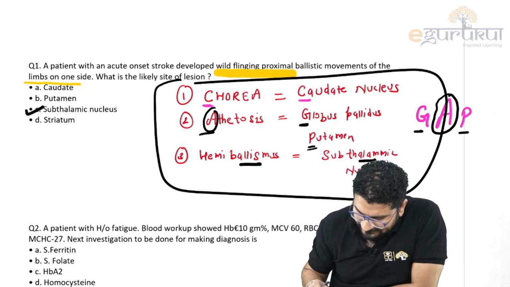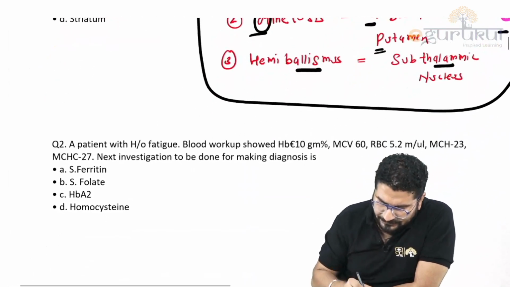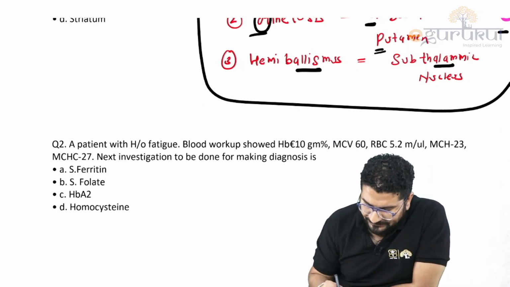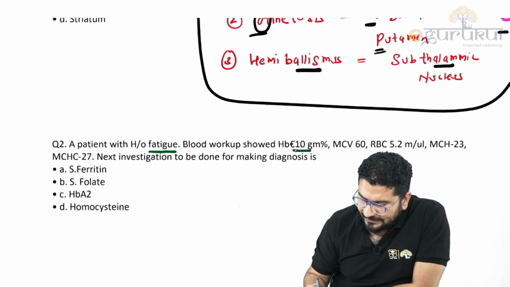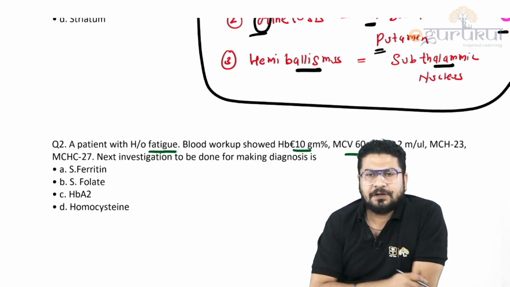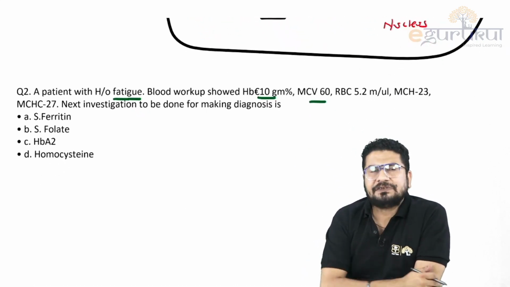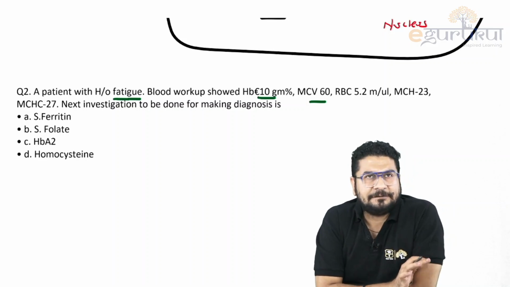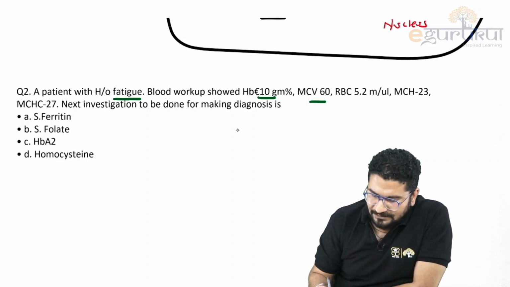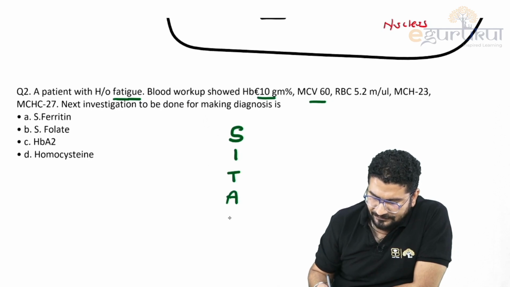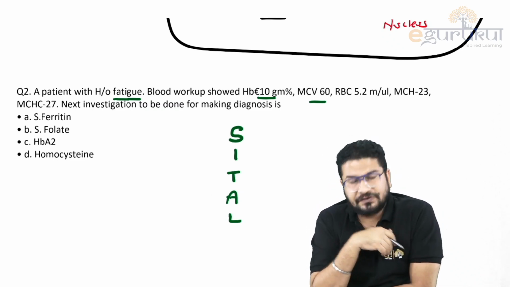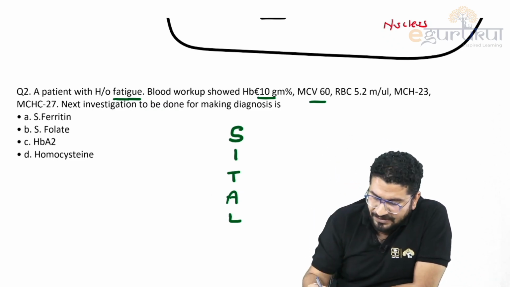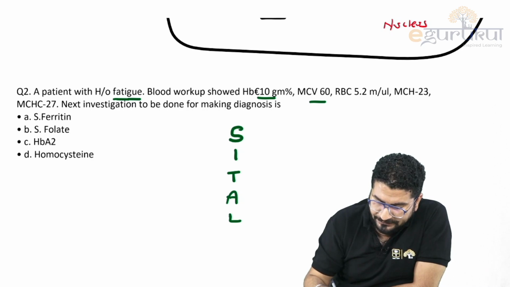Next MCQ: a patient with history of fatigue. Blood workup shows hemoglobin 10, MCV 60. So you can see hemoglobin is 10, MCV 60, which means it's a microcytic anemia. Let me write the microcytic hypochromic anemia differential. I told you that is SHEETAL: sideroblastic, iron deficiency, thalassemia, anemia of chronic disease and lead poisoning.